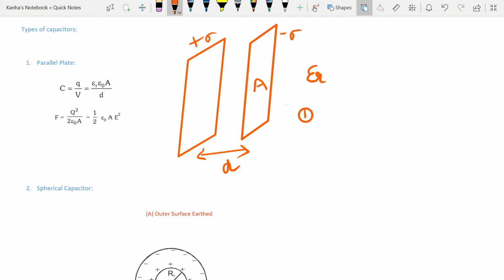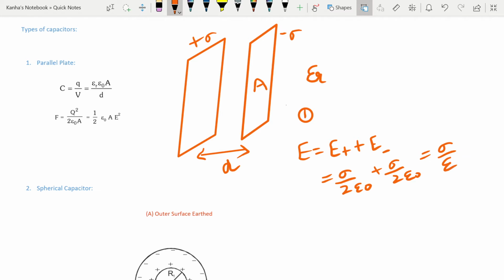Because these are just parallel metallic plates, E can be written as E plus plus E minus, which is sigma by 2 epsilon naught due to the positive plate, and sigma by 2 epsilon naught due to the negative plate, which is nothing but sigma by epsilon naught.